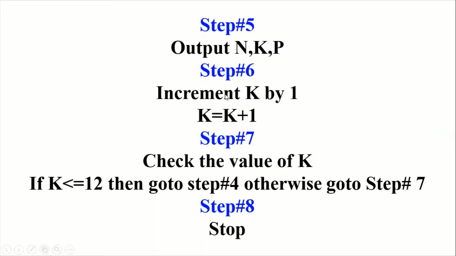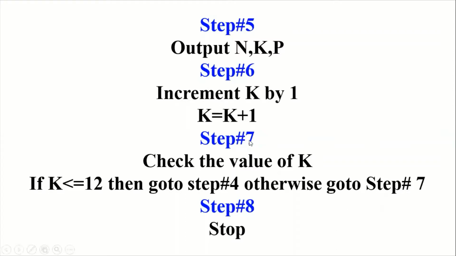In mathematics and computers it is written the same way: k is equal to k plus 1. So you are adding 1 to the counter variable. It will increase the counter and perform the next step. That is called counter increment.